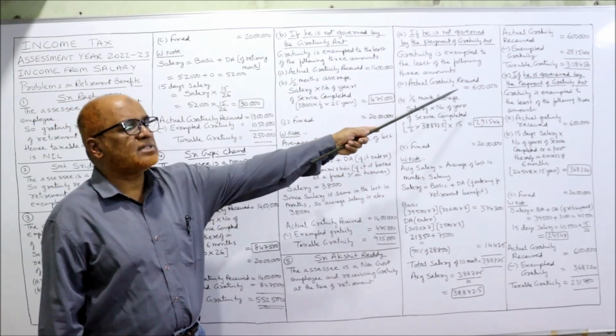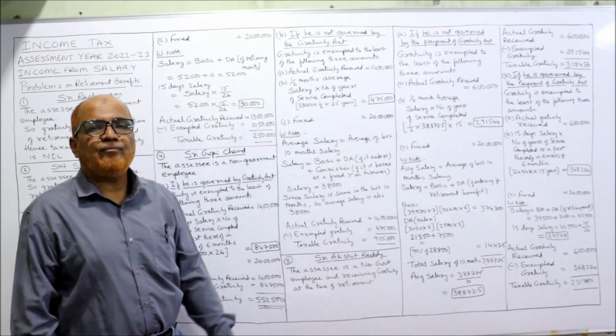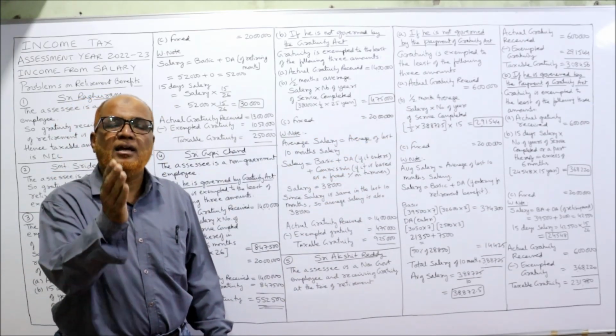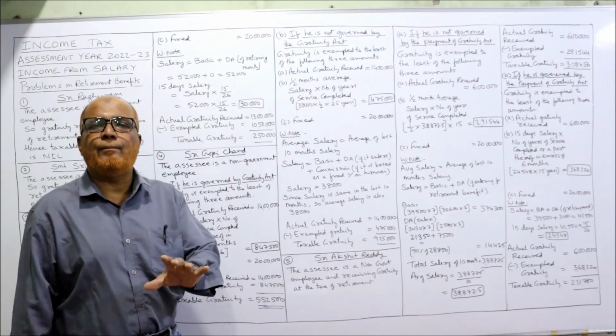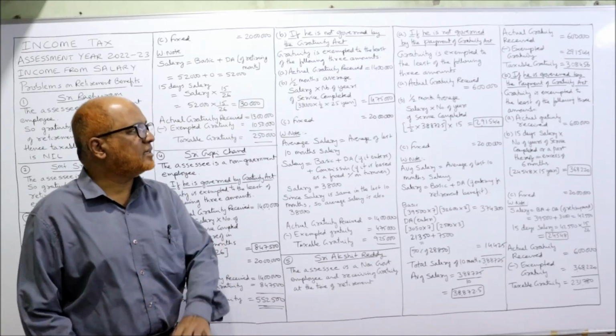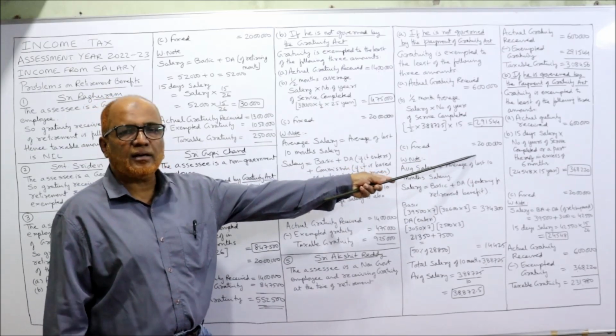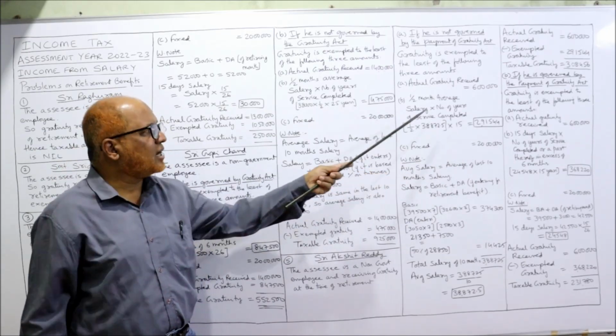Actual gratuity received is 6 lakh. Half month average salary into number of years of service completed. That's it. The fixed amount is 20 lakh. The only complication is regarding the B point.